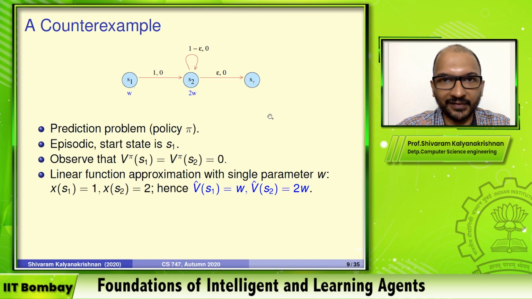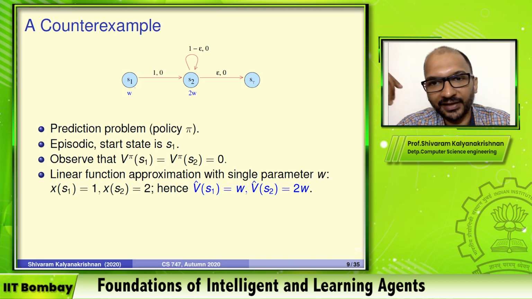It's quite easy to see that the value for each of these states is 0, right? You only get 0 rewards all the time, so your value is 0. And let's assume that the start state for these episodes is S1. You'll start at S1 and then go to S2 and stay in S2 for some time, that time being random, and then you'll go to the terminal state.